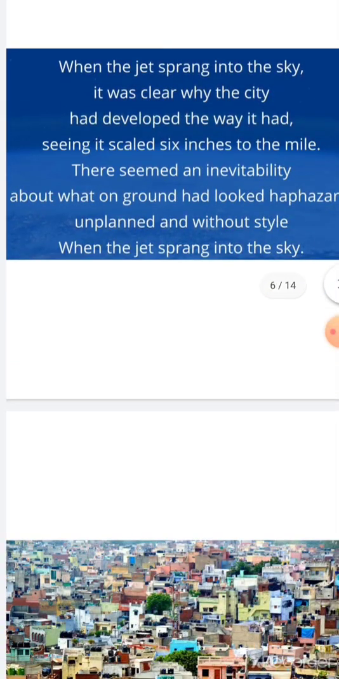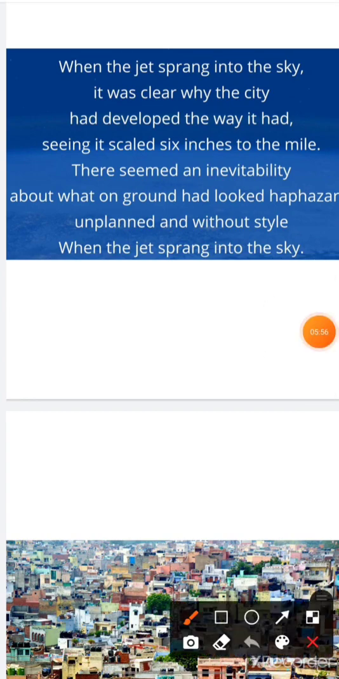So he says that when I go up into the sky, I see that the city has developed in a geographical manner, in a structured manner. Though it does not look like this when I am on the ground, now I can figure out that from the aerial view, it appears to be systematic. There seemed an inevitability about what on ground had looked haphazard. Inevitability means surety. He says this is sure.